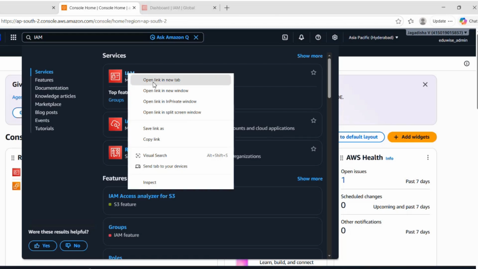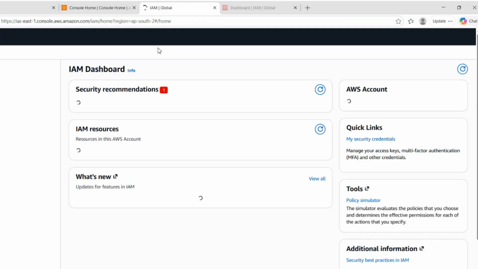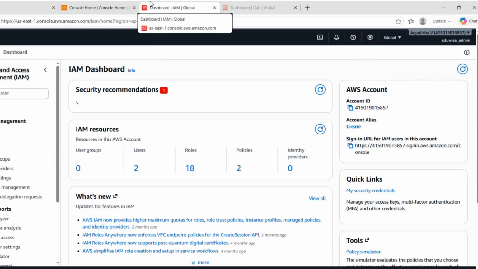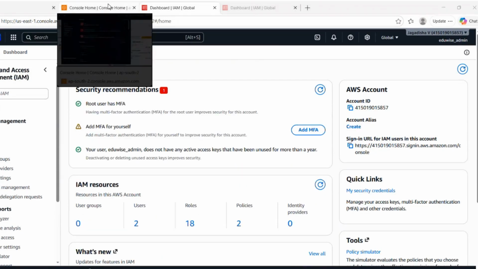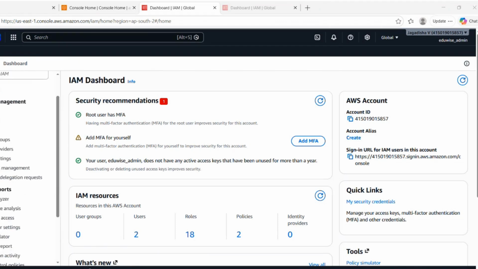See, the IAM dashboard. As I mentioned earlier, here you can see roles, policies, IAM users and groups.